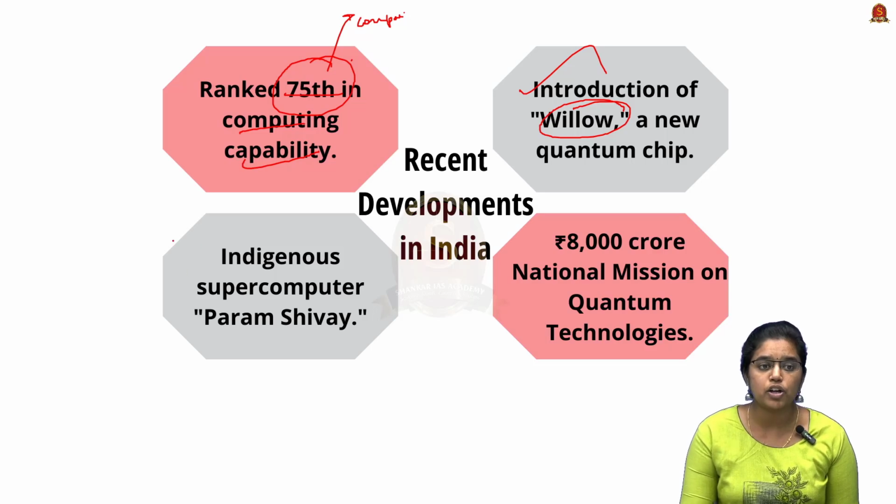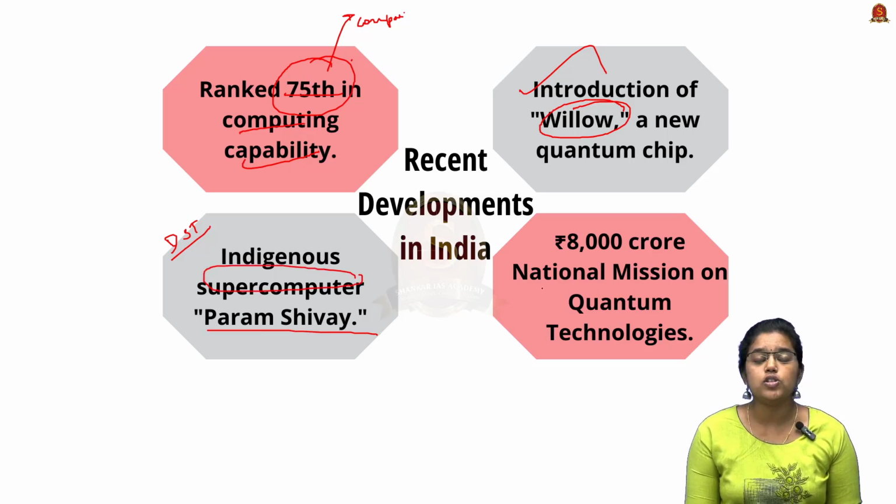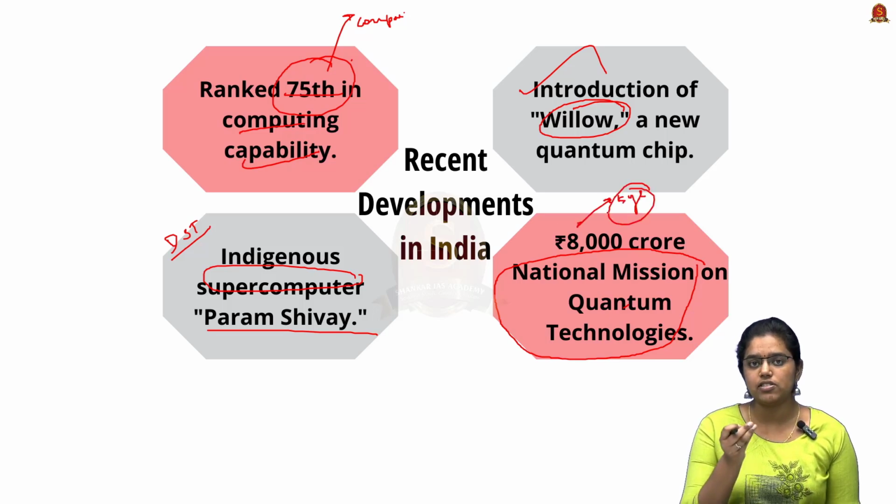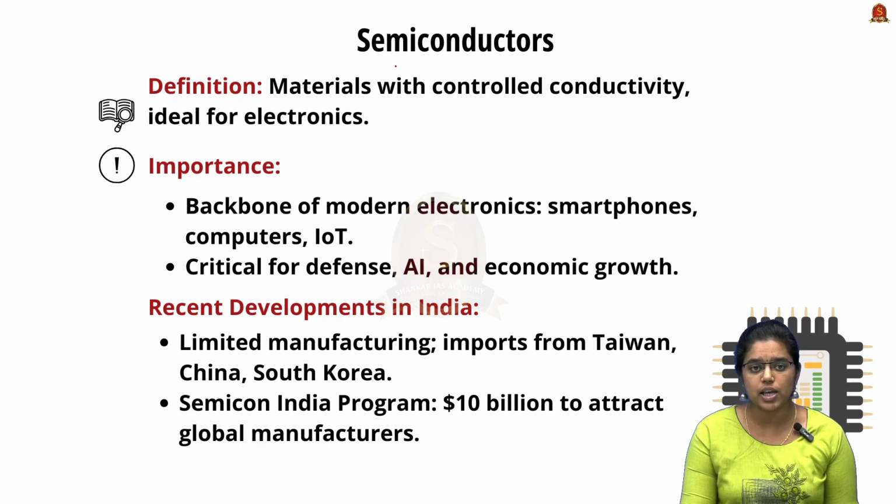And the Department of Science and Technology of the Indian government has developed an indigenous computer called Param Shivai. We also have a dedicated mission for quantum technology called the National Mission on Quantum Technology, and they have allocated almost 8,000 crores for the past 5 years. So these are the initiatives taken by the Indian government to develop quantum technology. Now we will see about semiconductors.